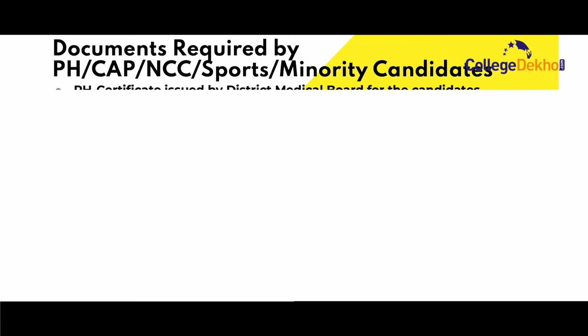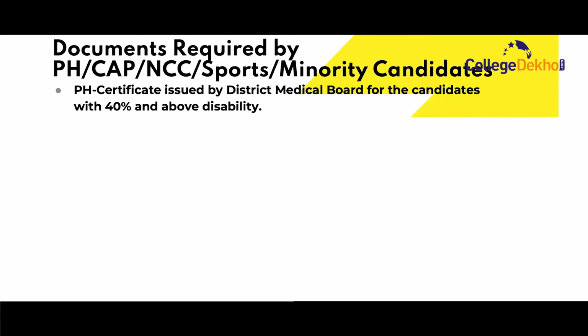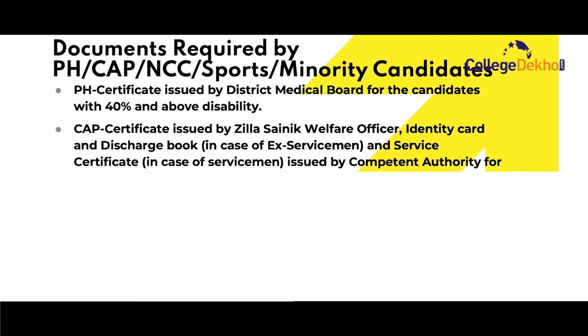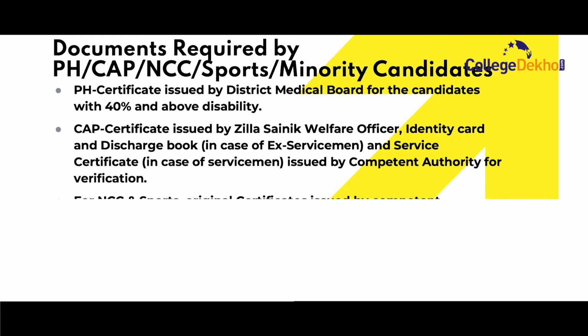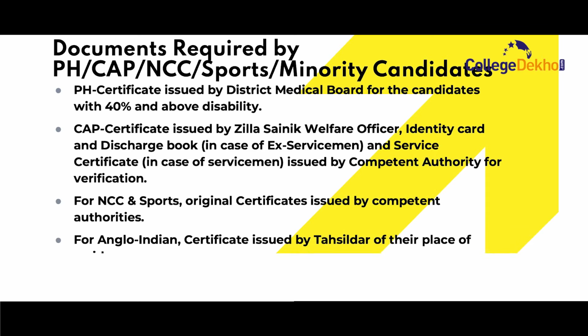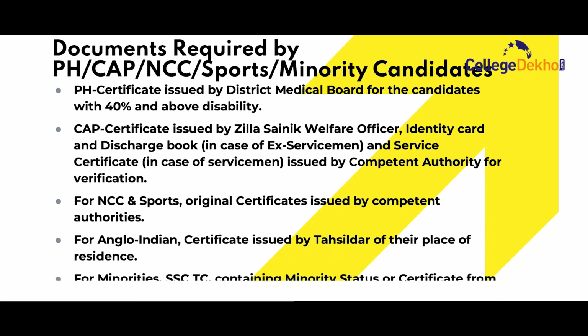Now let us look at the list of documents required for physically handicapped, CAP, NCC, sports and minority candidates. If you belong to these categories, you will have to submit a PH certificate issued by the District Medical Board for candidates with 40% and above disability, a CAP certificate issued by the Jila Sainik Welfare Officer, identity card and discharge book in case of ex-servicemen, and service certificate in case of servicemen issued by the competent authority for verification.